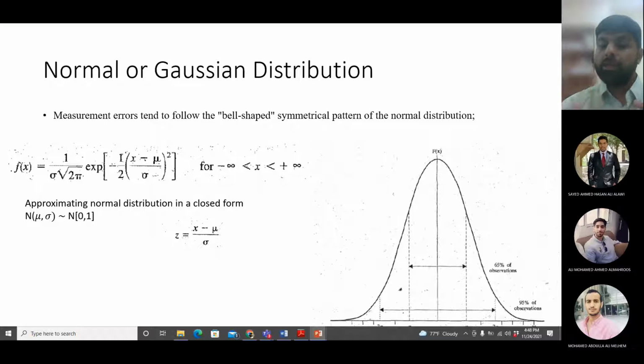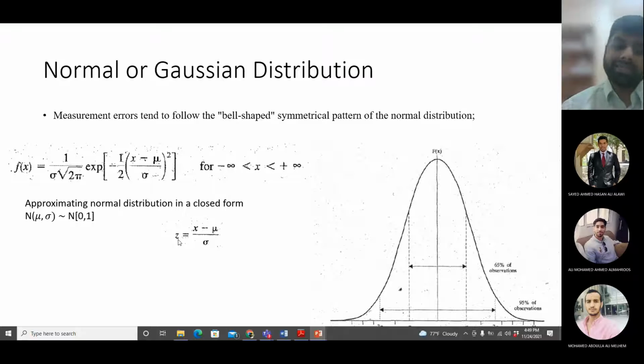So if you have a variable and that variable has a series of values, and you want to calculate the probability for a number of values from the list, what should you do? The equation is here. Use this equation to calculate the frequency for each of the values. Or instead of applying this complex equation a number of times, you can make your life easier by converting all x values into their z equivalent.